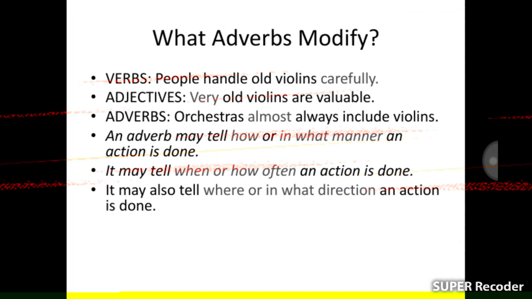It may tell when or how often an action is done. It may also tell where or in what direction an action is done. So we know that adverbs modify verbs, adjectives and adverbs. That's how adverbs modify.